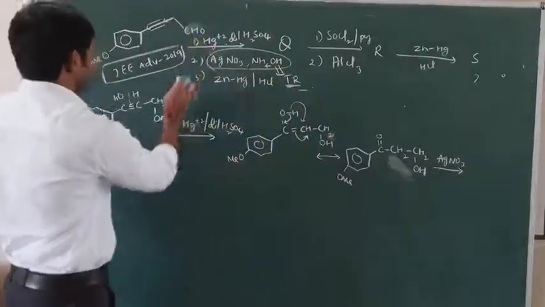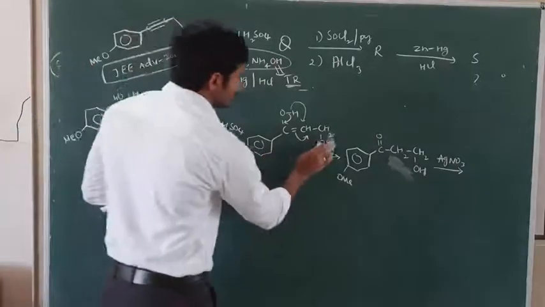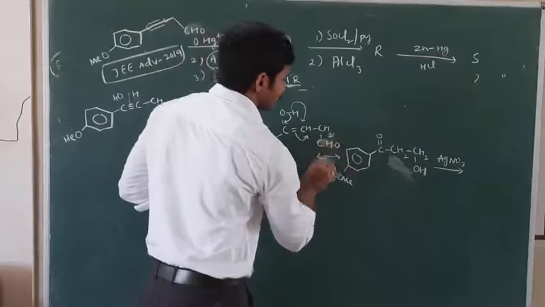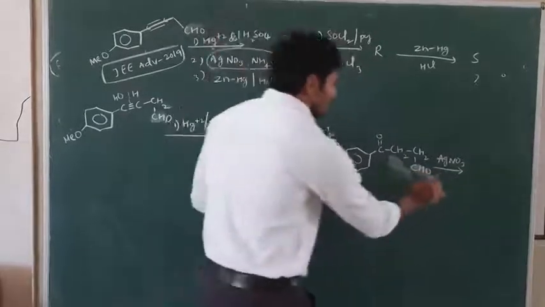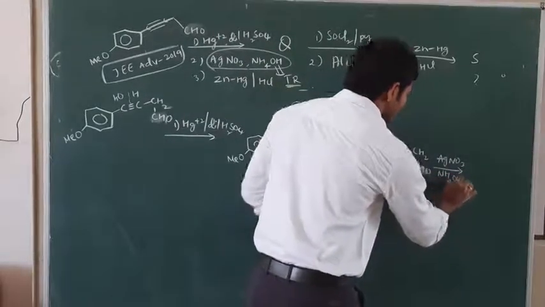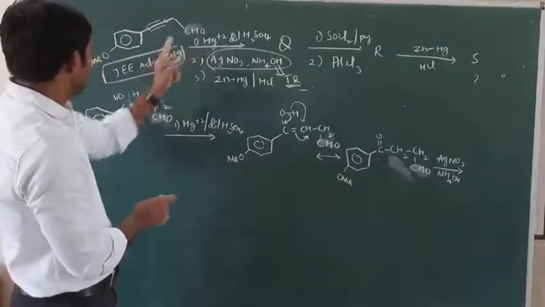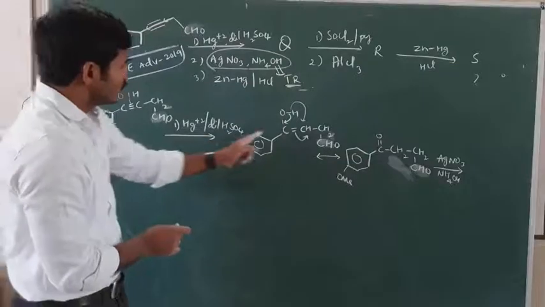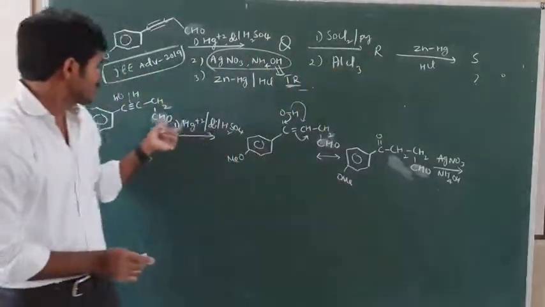So this is CHO. That is CH2. This is CHO. CH2. So Tollens reagent can convert aldehydes into carboxylic acids. You can see 1, 2, 3, 4 carbons. Okay, this is CHO actually.